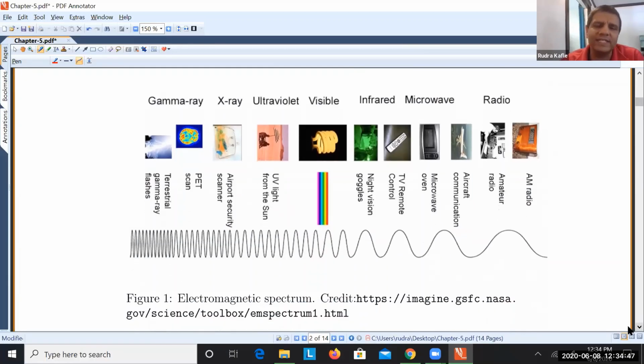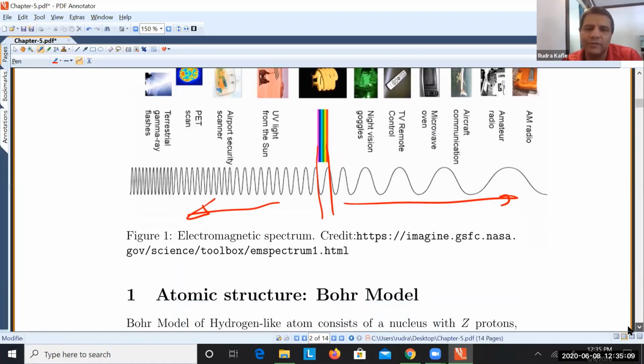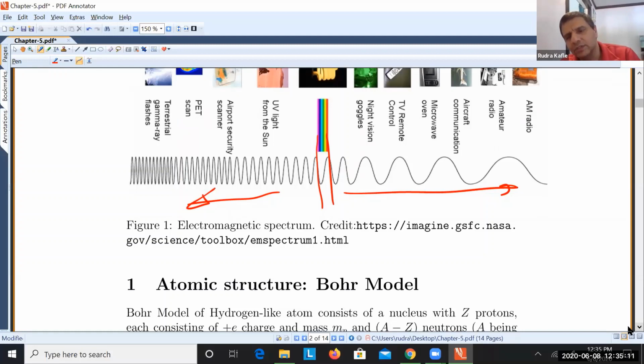So here you can see the electromagnetic spectrum. This is the visible range. If you go that way, you get longer wavelength electromagnetic waves, right? And if you go this way, we get shorter wavelength, meaning more energetic. Longer wavelength photons are less energetic, because high wavelength means low frequency. So energy is equal to h times frequency. So that will be less.